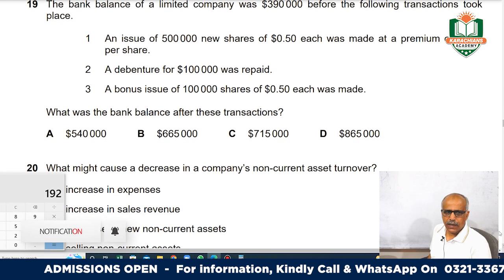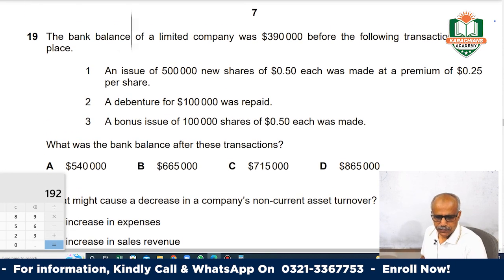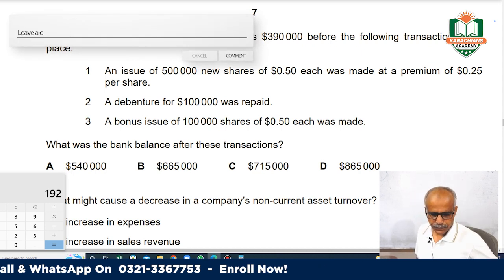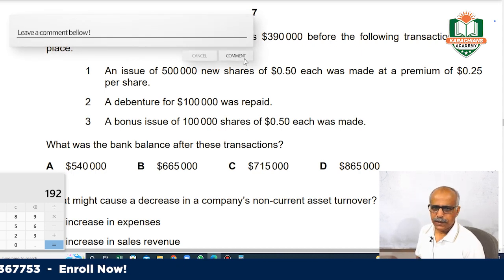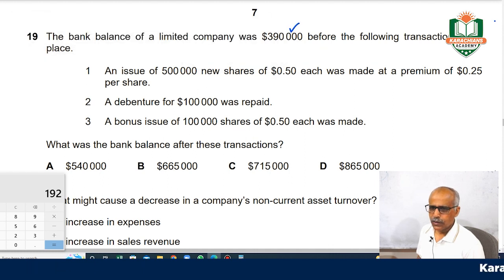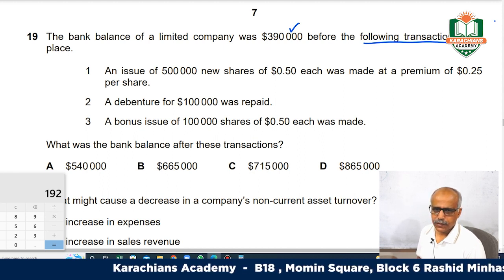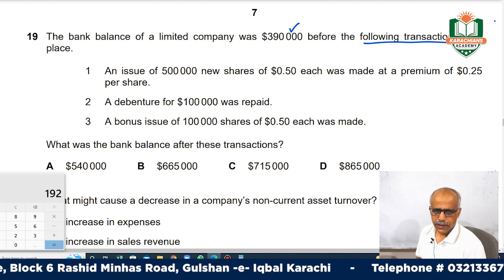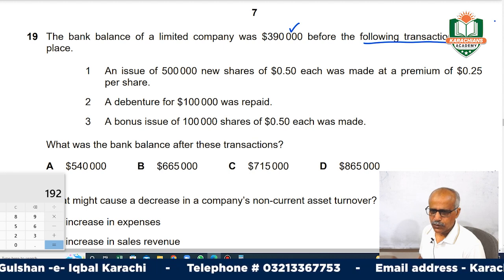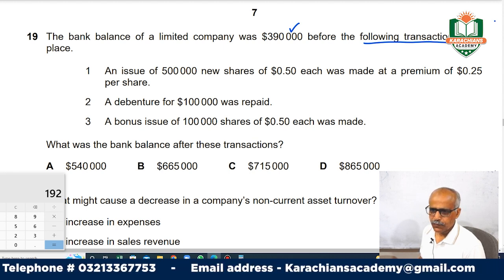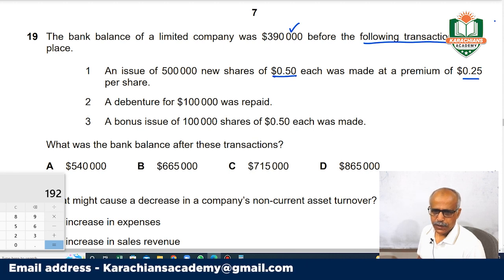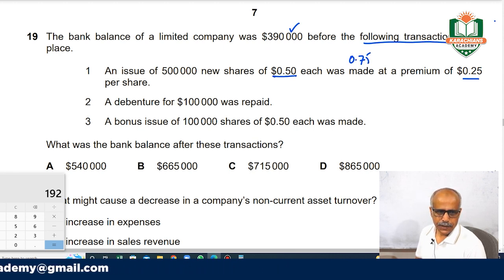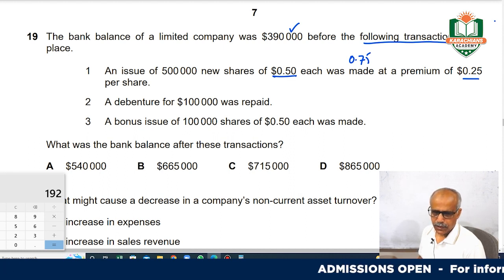What question 19 asks you, right? The bank balance of a limited company was 390,000 before the following transactions. These transactions took place after this balance. An issue of 500,000 new shares of 0.5 each was made at a premium of 2.5. It means total 0.75. A debenture of 100,000 was repaid. This is a cash outflow.